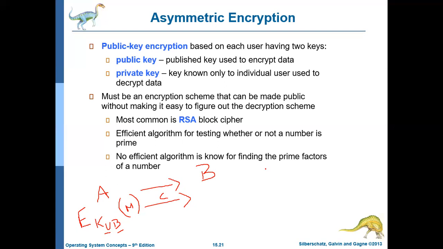And Bob's private key is known only to Bob. C, D, E and other users, they don't know Bob's private key. They know the public key. So only Bob can decrypt it. Even if others receive this data, they cannot decrypt it.